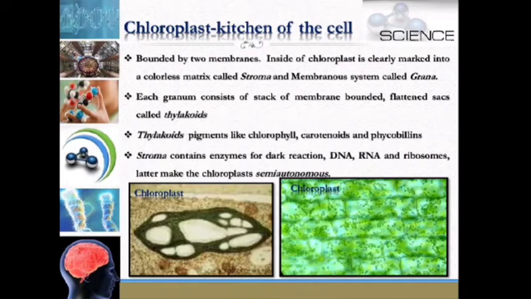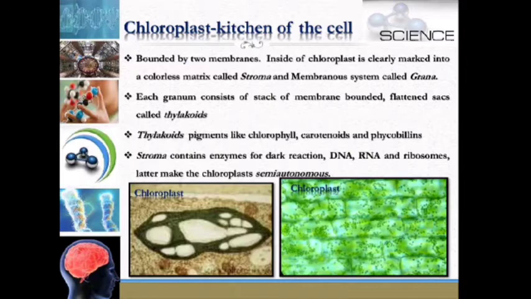The chloroplast is called the kitchen of the cell. It is bounded by two membranes. Inside, the chloroplast is clearly marked into a colorless matrix called stroma and a membranous system called grana. Each granum consists of a stack of membrane-bounded flat sacs called thylakoids.